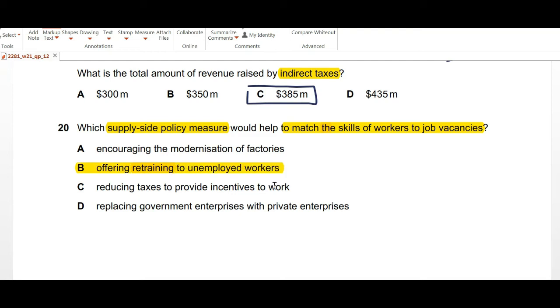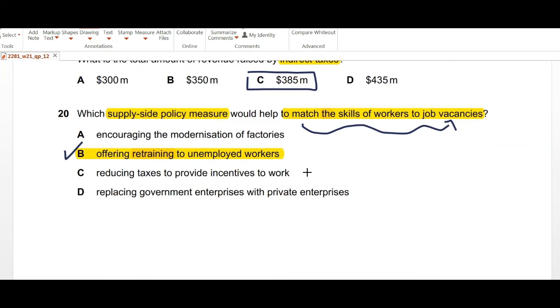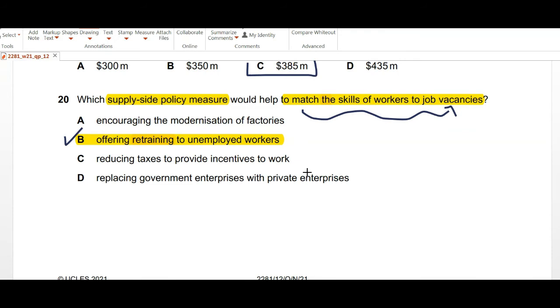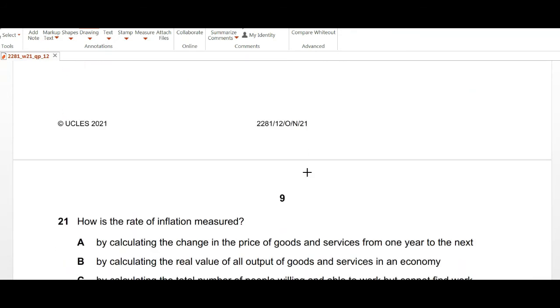We will select option B, because from what has been mentioned in the statement, supply side policy measure is specifically concentrating on matching the skills of workers to job vacancies. So this is what retraining will offer, because you can retrain your unemployed workers with the specific set of skills that the industry currently requires.